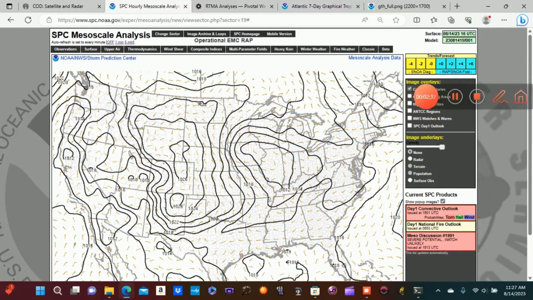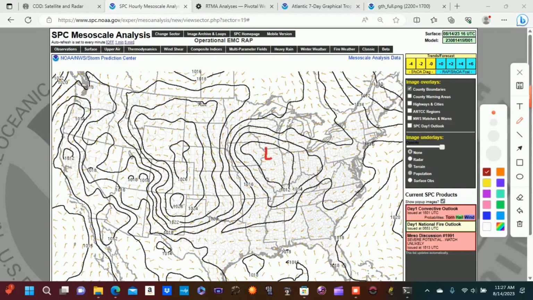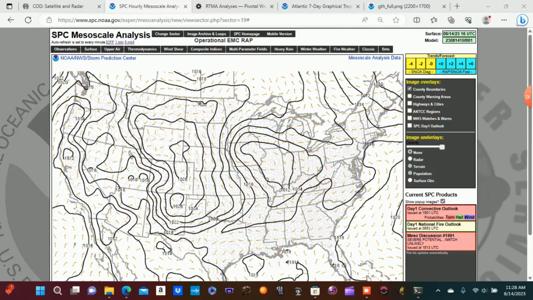And we have a surface low that is located over northern Illinois, and with a cold front that is trailing down into the southern states of the U.S. And we have a warm front that is situated over the Rust Belt states and into the Mid-Atlantic region. And so this is going to help set the stage for severe thunderstorms today.